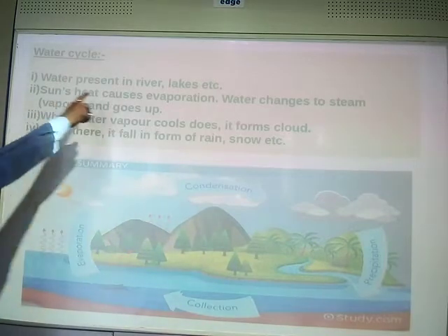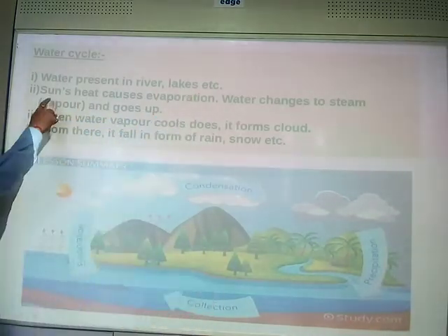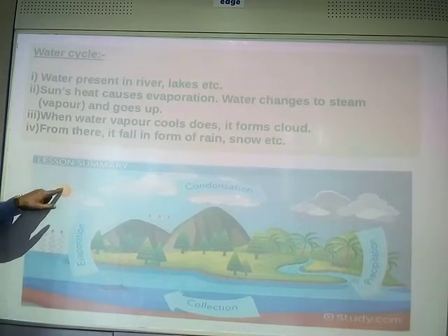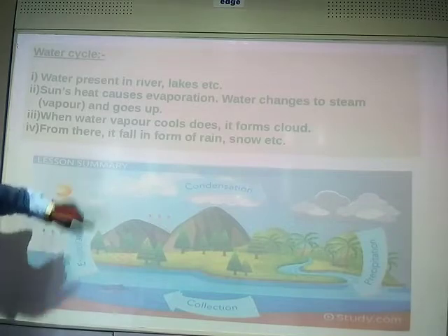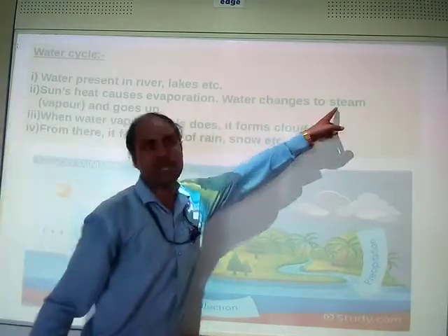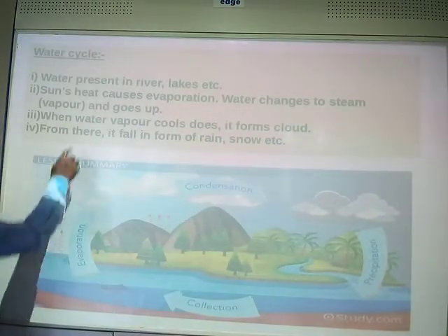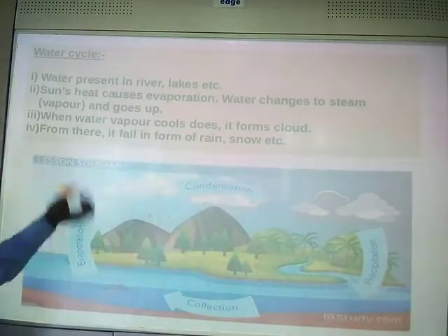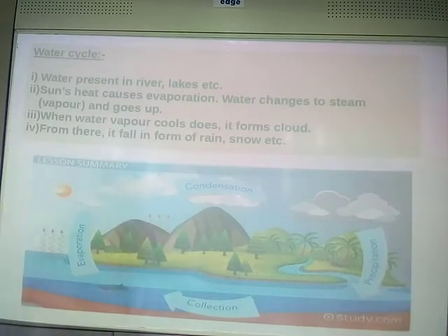Water present in rivers, lakes, etc. Because of the heat of the sun, it causes the evaporation of water. So water changes to steam and goes up. Either you can say steam or vapor.